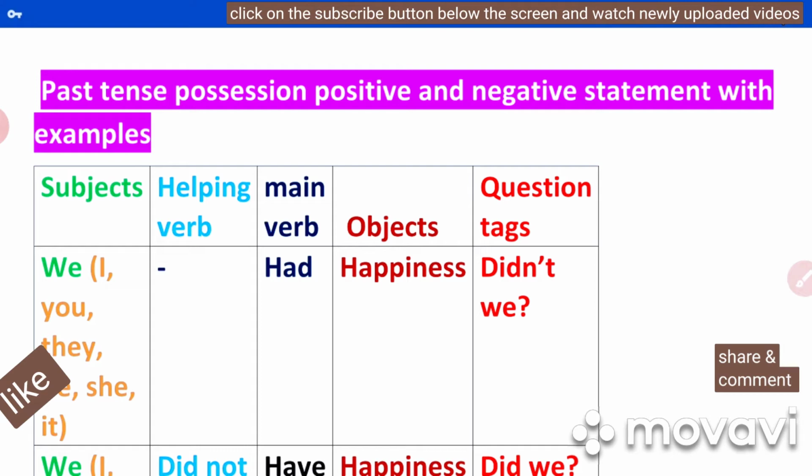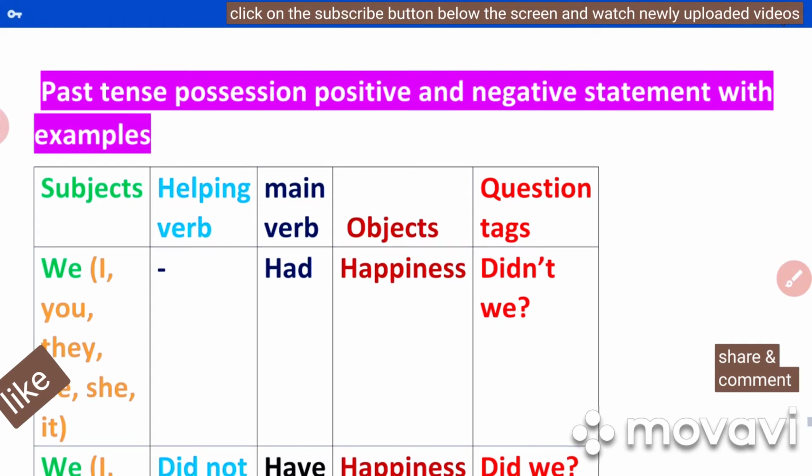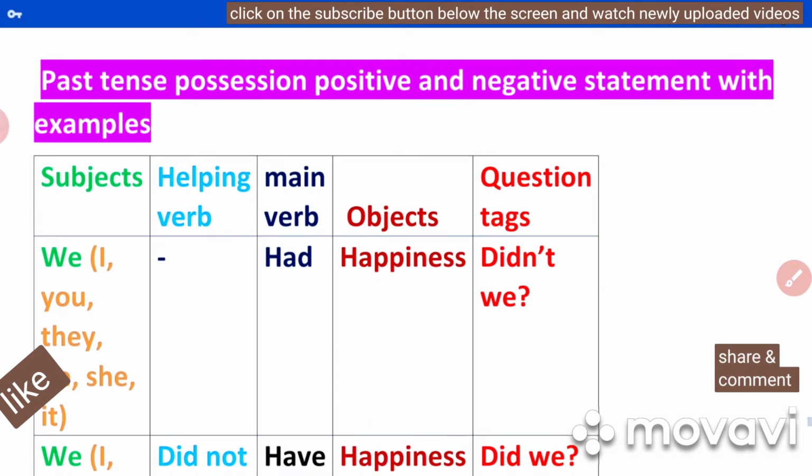In past tense, we use did as the helping verb, especially in possession, past tense, positive statements. Here, see, we had happiness. This is a statement. This is a positive statement, so the question tag is negative. Here I use didn't. This statement is positive; did, because the sentence is in past tense.